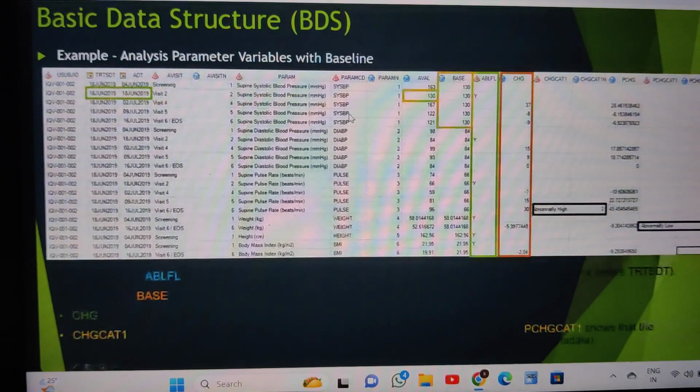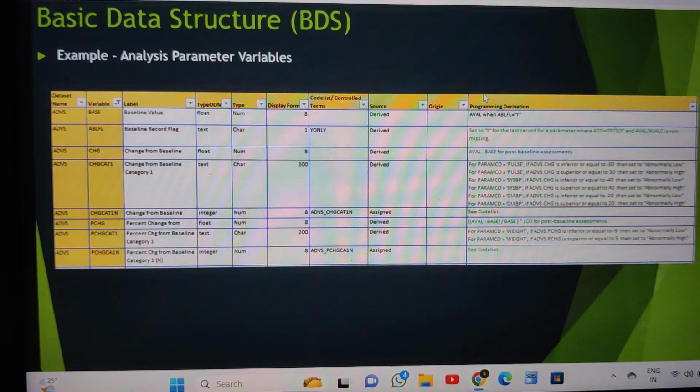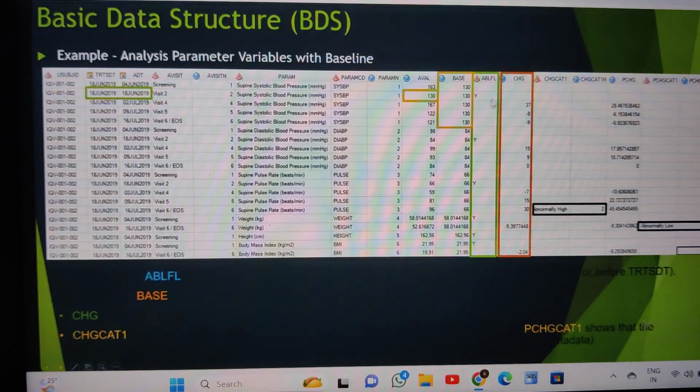Sir, how can we fix the base value? Means they find that 130 is the baseline value. Baseline is defined as the latest non-missing value prior to the treatment. Based on the definition we can derive ABLFL, right? If this is Y, then that value is the baseline for that particular subject and test.